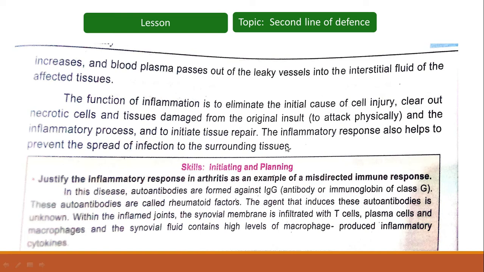The inflammatory response also helps to prevent the spread of infection to the surrounding tissues. It helps to stop the spread of infections to other areas.